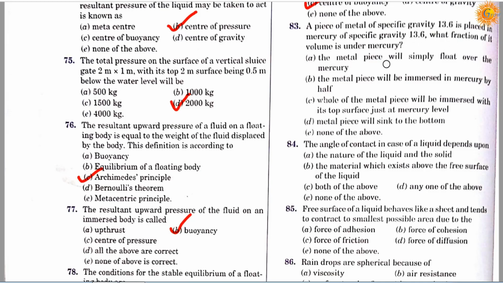Option A, the metal piece will simply float over the mercury; option B, the metal piece will be immersed in the mercury by half; option C, whole of the metal piece will be immersed with its top surface just at mercury level; option D, metal piece will sink to the bottom; and option E, none of the above. So correct answer is C.